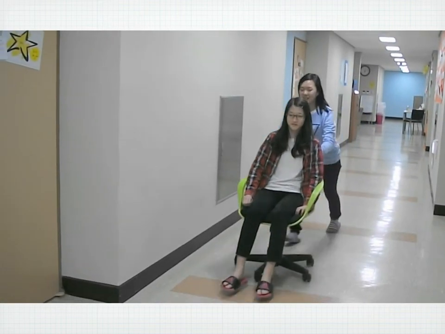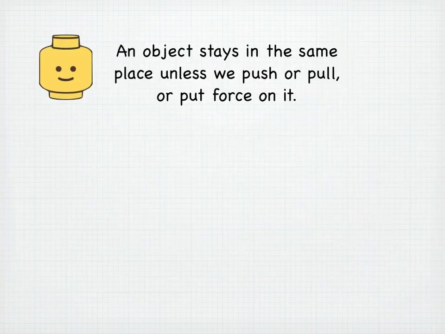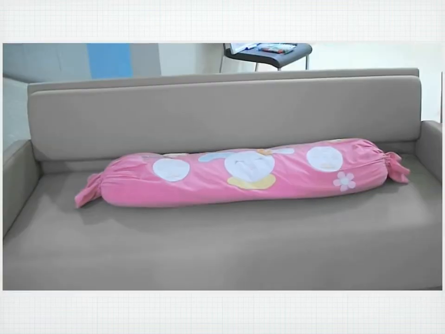Second, an object stays in the same place unless we push or pull or put force on the object. And this is our example video. Newton's first law is that an object stays in the same place unless we push or pull on the object. At first, the pillow was at rest. As Susan put force on the object, the pillow went into motion and finally changed its location.